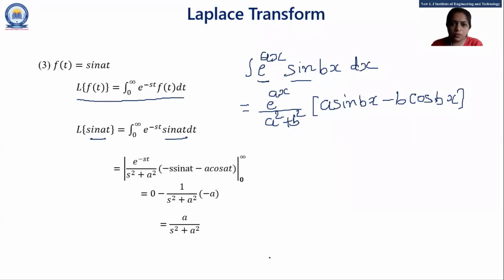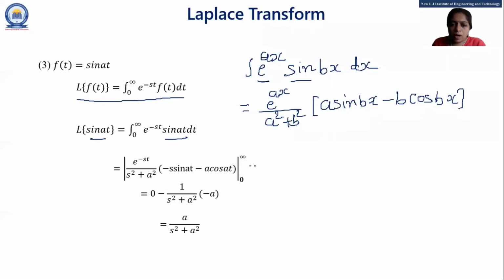Okay. Yes, Vansh, very good. You are right. So this formula we apply for the integration of e raised to minus st sine at. Here our variable is t. So we put here e raised to minus st, multiple of t. So our a is replaced by minus s and b is replaced by a here. So here minus s square, that is just s square, plus a square. Here minus s sine at minus a cos at. And the limits are 0 to infinity.